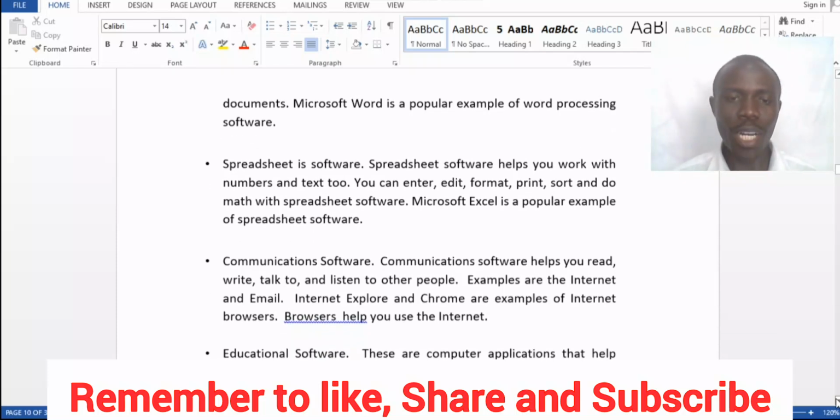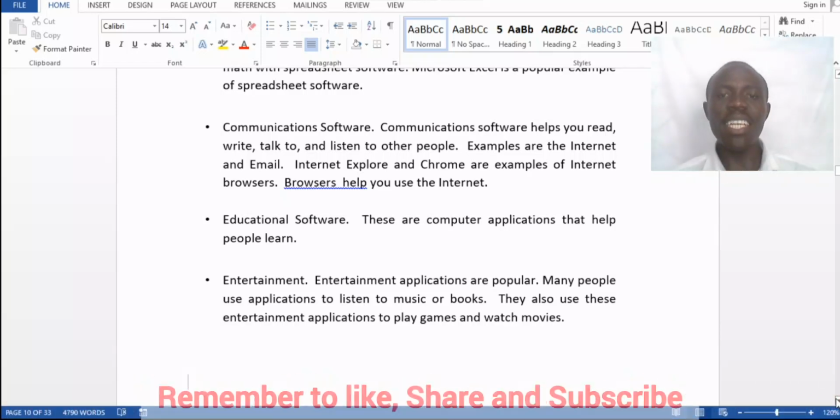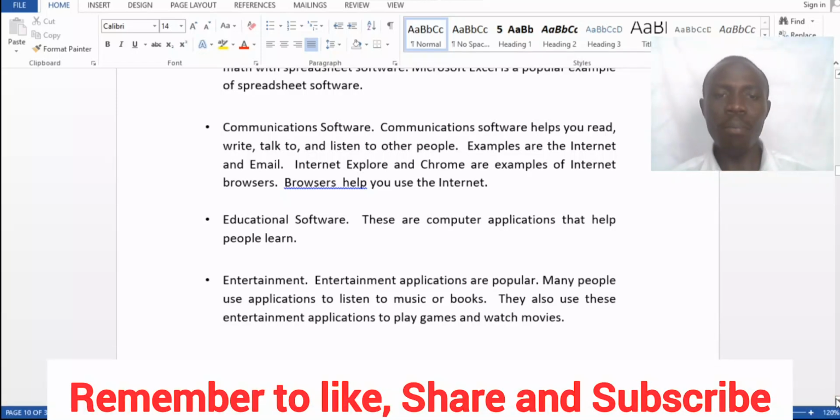Let's continue and look at communication software. Communication software helps you read, write, talk to, and listen to other people. Examples are the internet and email. Internet Explorer and Chrome are examples of internet browsers. Browsers help you use the internet.